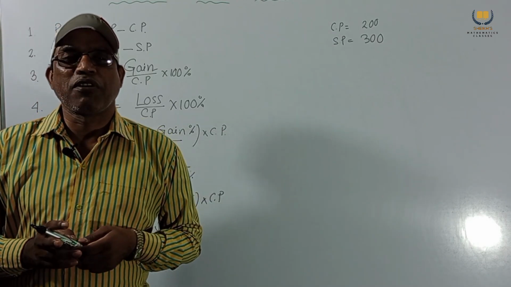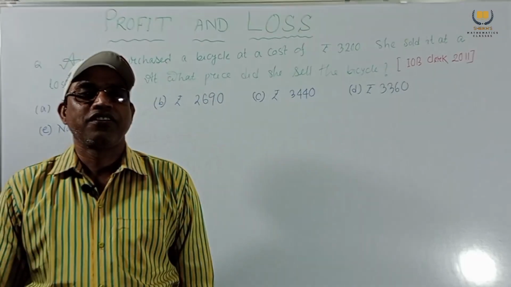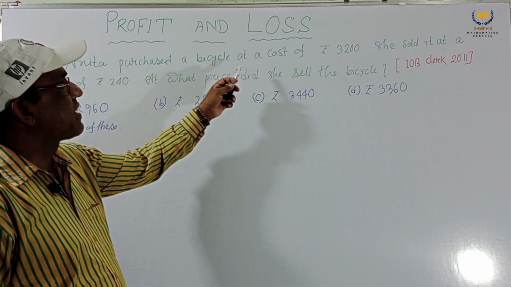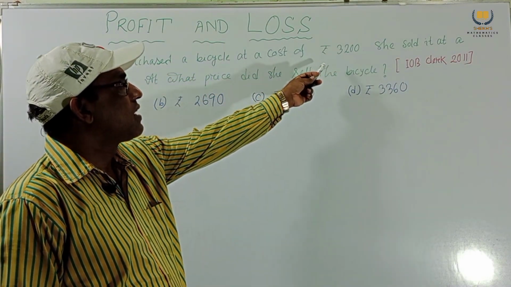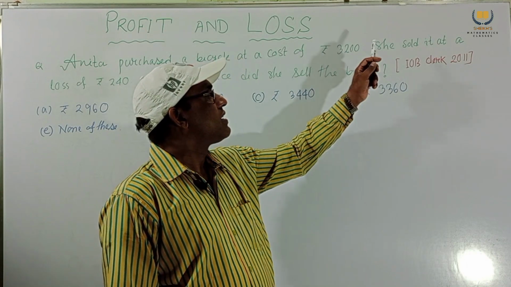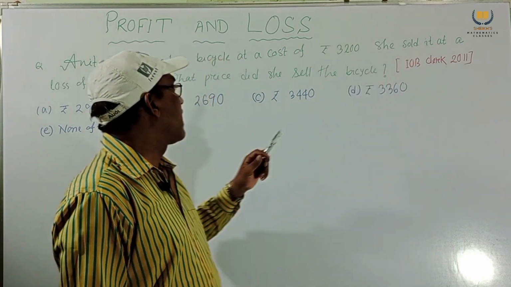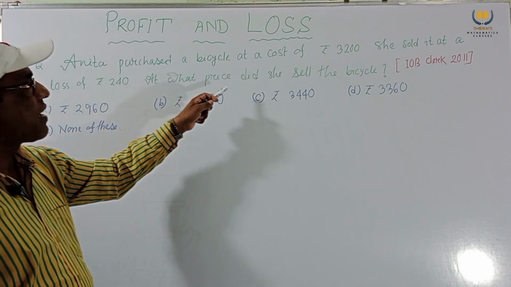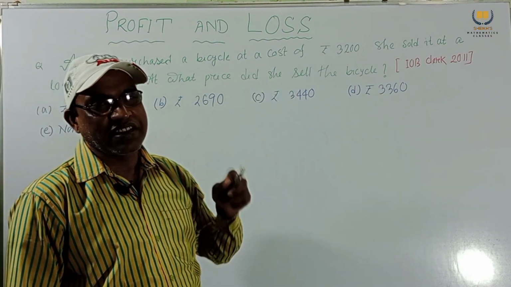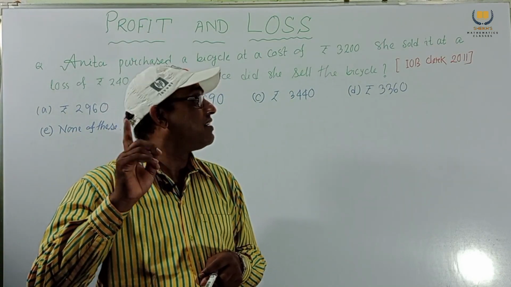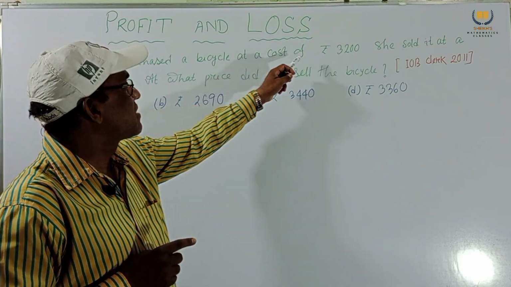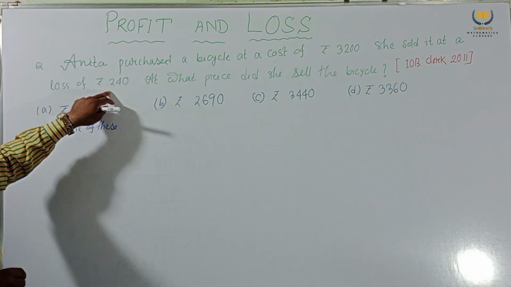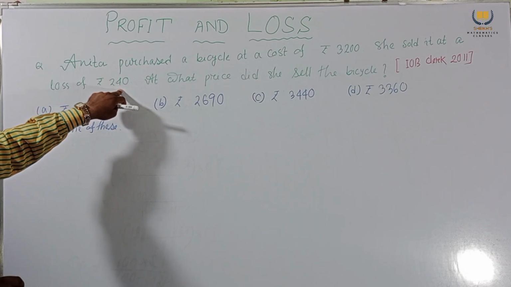Now let us consider some problems. Anita purchased a bicycle at a cost of rupees 3200. She sold it at a loss of rupees 240. At what price did she sell the bicycle? Cost price is rupees 3200 and loss is rupees 240.